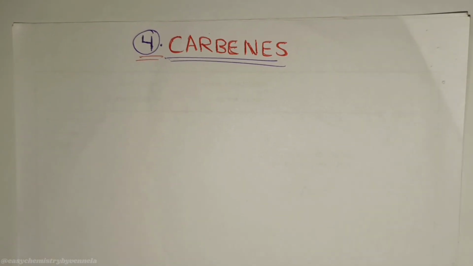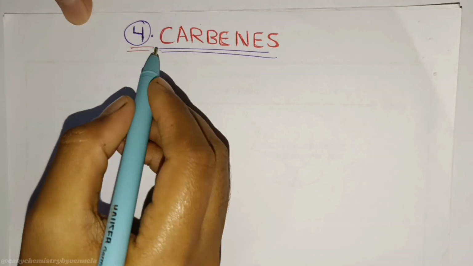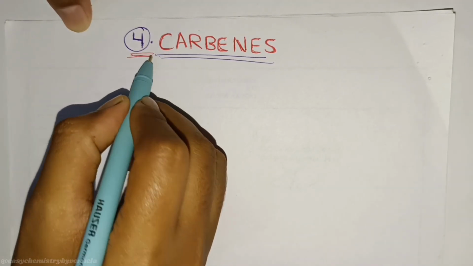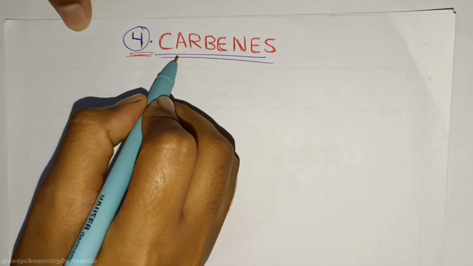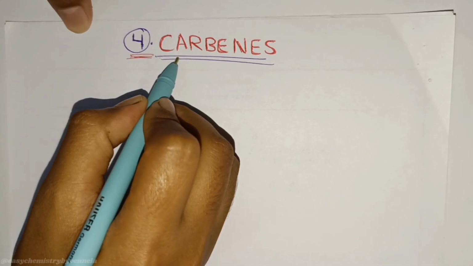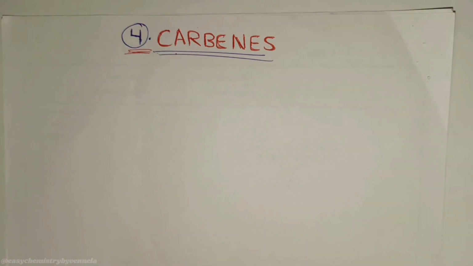Today our topic is reactive intermediates. In this series of reactive intermediates, the fourth one is carbene. I already explained carbocation, carbanion, and free radical in previous videos. Please check them once. So in carbene, imagine a character.